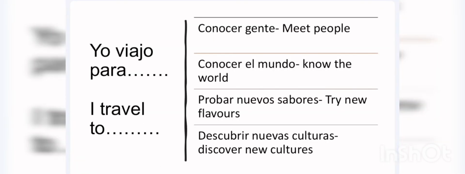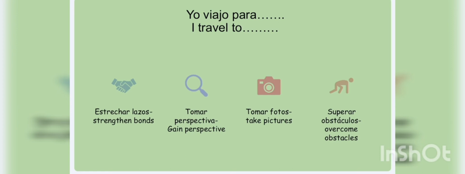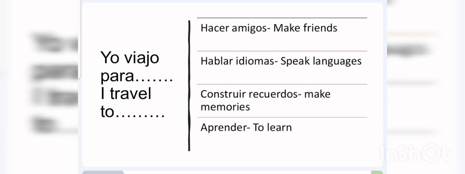So let us look at a few reasons. You could say, yo viajo para conocer gente, conocer el mundo, probar nuevos sabores, descubrir nuevas culturas. You could also say, yo viajo para estrechar lazos, tomar perspectiva, tomar fotos y superar obstáculos. Now, you could also say, yo viajo para hacer amigos, hablar idiomas, construir recuerdos, as well as yo viajo para aprender. So please study these reasons, because these are the reasons I want to hear when I ask you why it is that you travel.